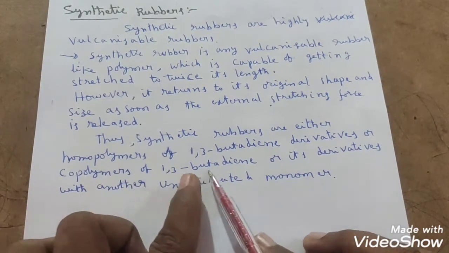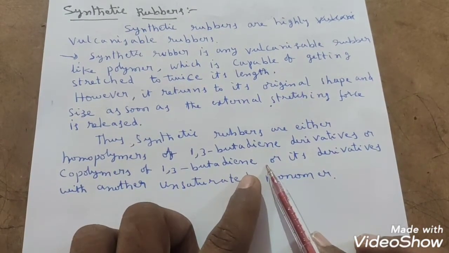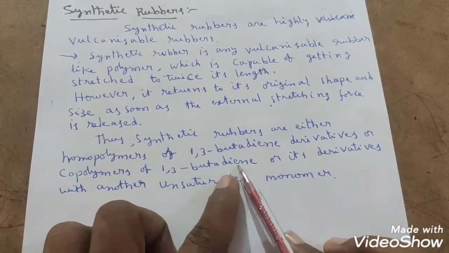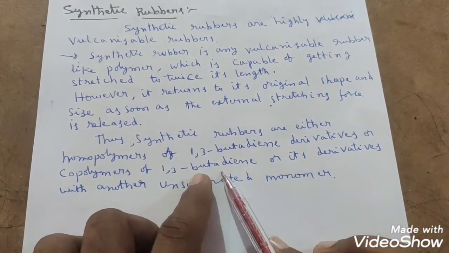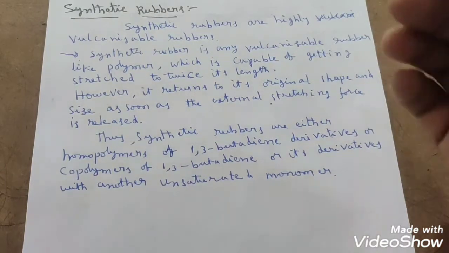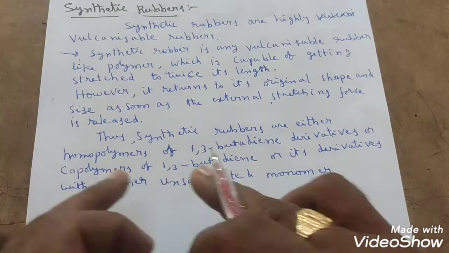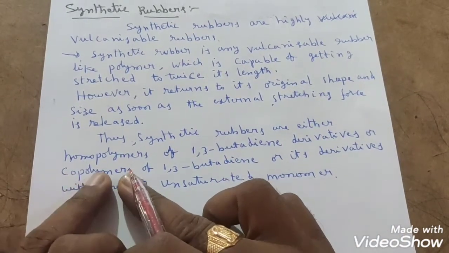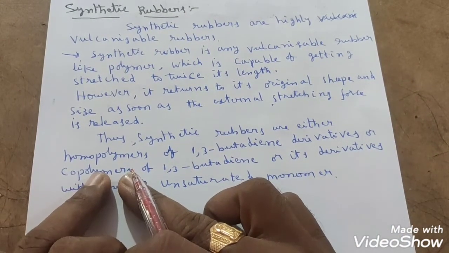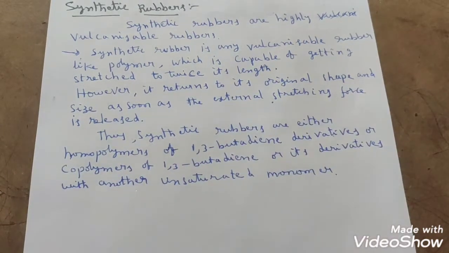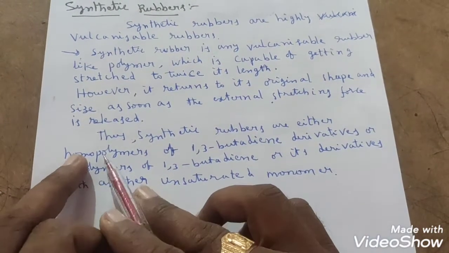Or copolymers of 1,3 butadiene, which means along with 1,3 butadiene or its derivative, another unsaturated monomer undergoes polymerization. Then only we call that a copolymer. Copolymer means the polymerization occurs between two different monomer units.